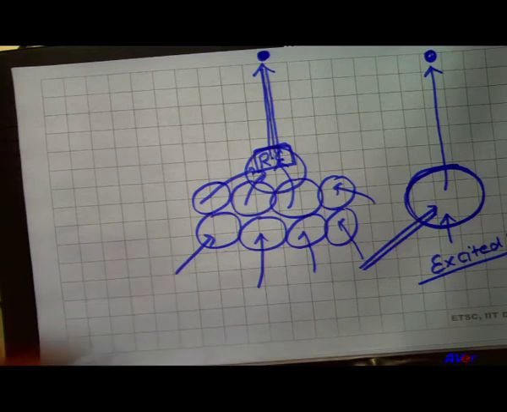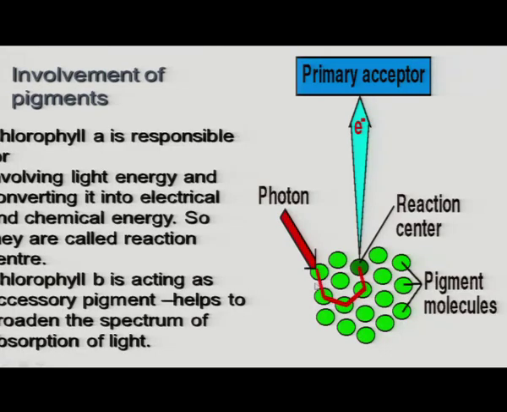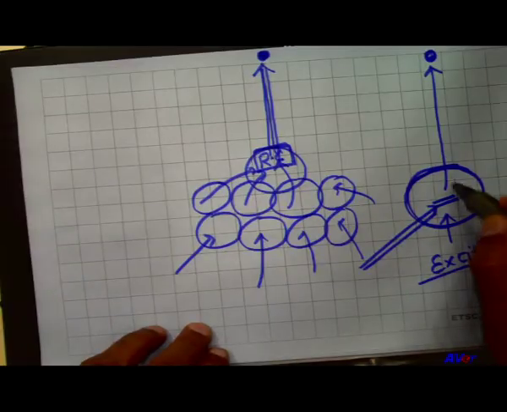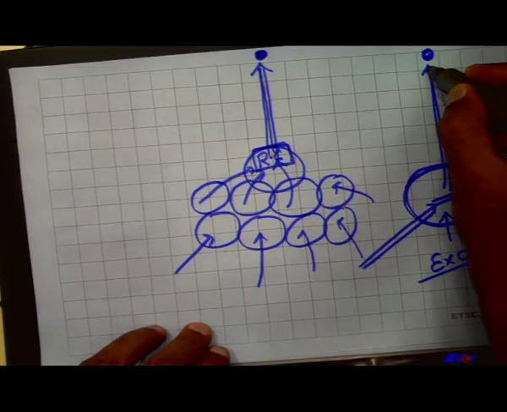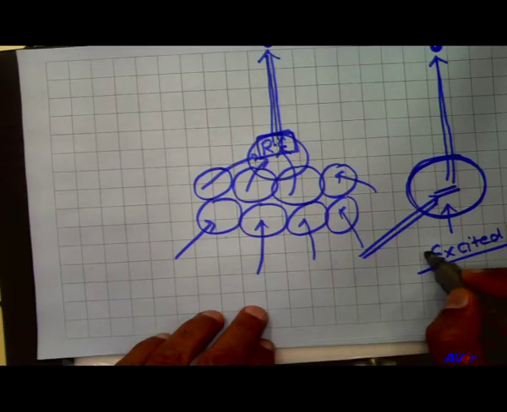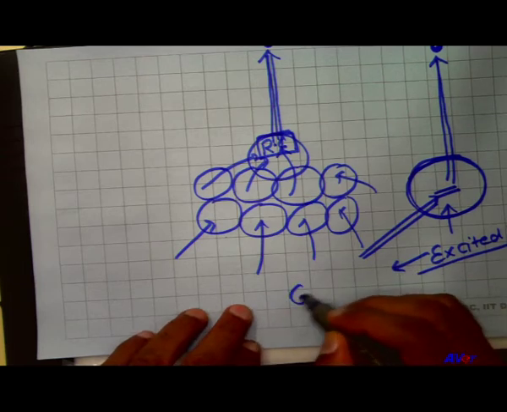In the same fashion, the chloroplast pigment, which has a large number of molecules called antenna molecules, receives a particular wavelength of light and now comes into the excited state. Any molecule does not want to continue in the excited state; it wants to be in the ground state.